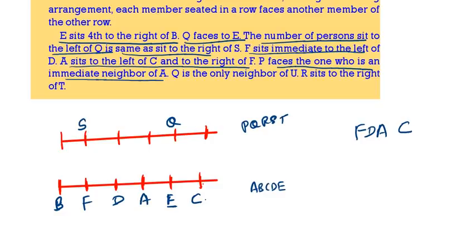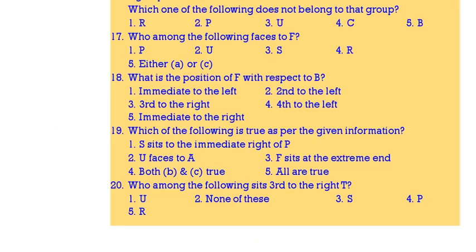So immediate neighbor of A means E, but already E is facing Q. Again D. So D should face P. Then Q is the only neighbor of U. R is to the right of T, means R is to the left of T. So this is the arrangement we got. Now based on this we should answer the questions.